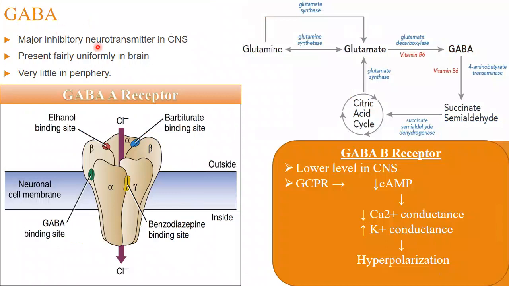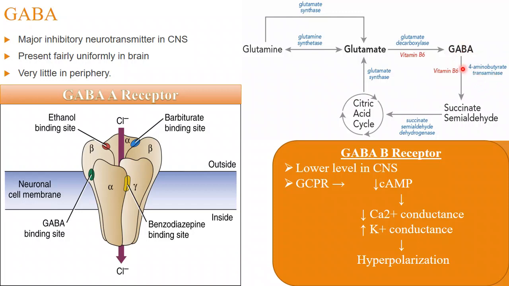Next we come to the GABA receptor. GABA is a major inhibitory neurotransmitter in the CNS, present fairly uniformly in the brain and very little in the periphery. GABA receptors are very few in the peripheral nervous system. The main activity will be in the brain itself. GABA is produced from glutamate with the help of the glutamate decarboxylase enzyme, with the help of vitamin B6. And GABA is metabolized by means of 4-amino butyrate transaminase.